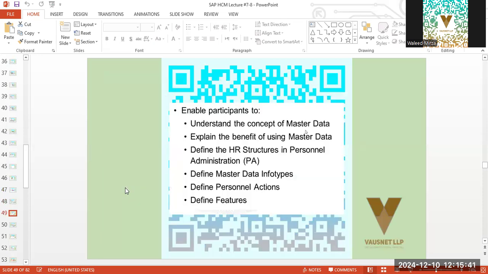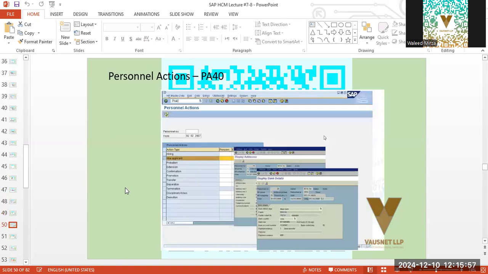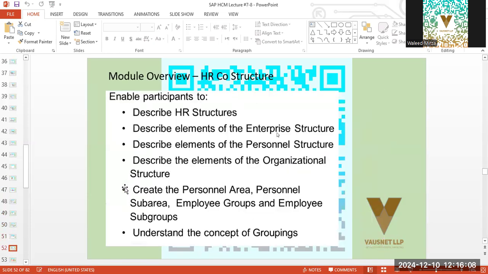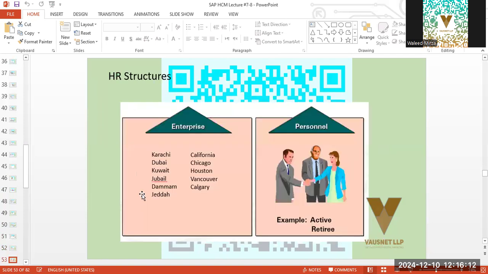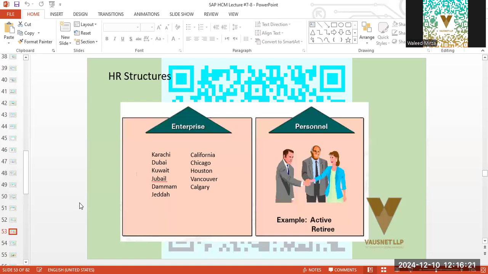Now, the master data, you've already seen, is a combination of info types and the actions that will be taken on those info types that are activated. The structure, personal actions, as I've already told you, are the processes and procedures that will be followed in the company, and they will differ from company to company. The structures in the company will be different as per how the operations are being handled.